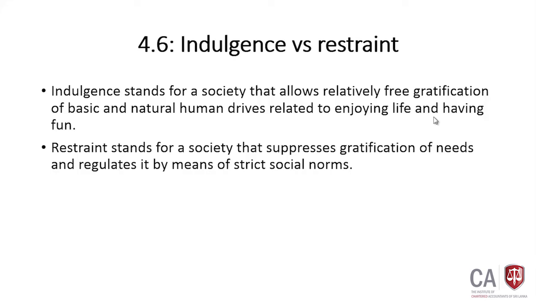Then the sixth factor, indulgence versus restraint. Indulgence refers to people's preference for enjoying life and having fun. Restraint stands for adopting more strict social norms. In China, this ratio is 24, which indicates Chinese people prefer to apply more strict social norms. In Sri Lanka this indicator is not available, the value is not available within this particular indication.